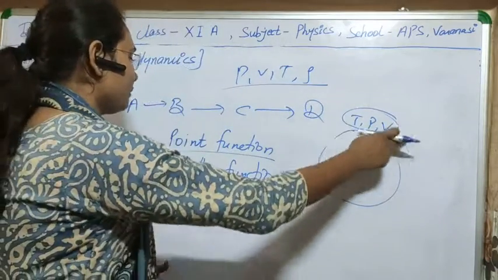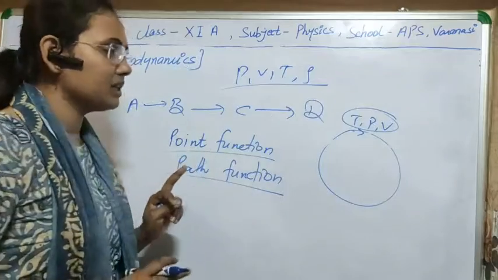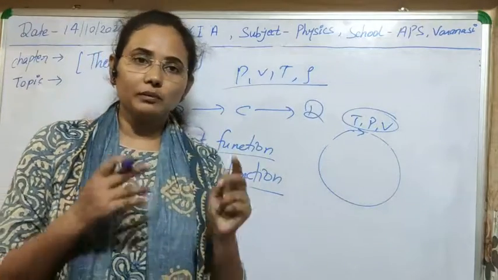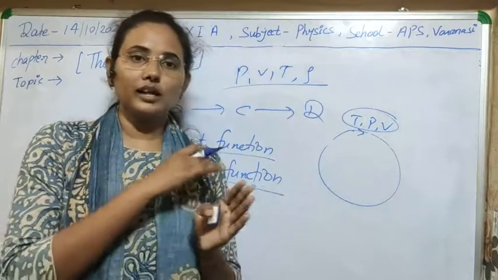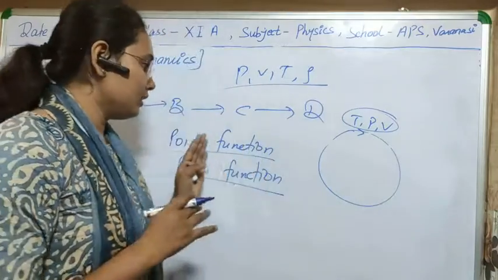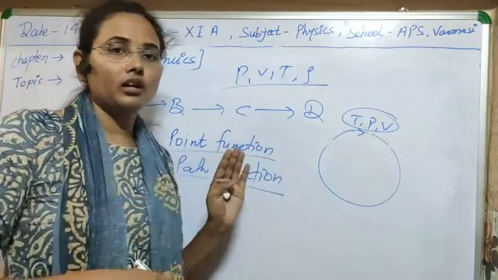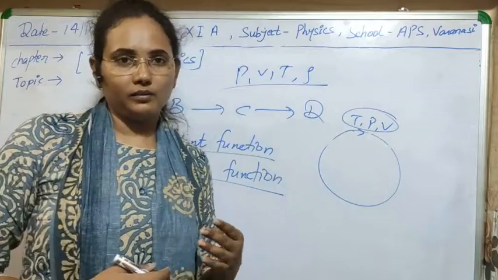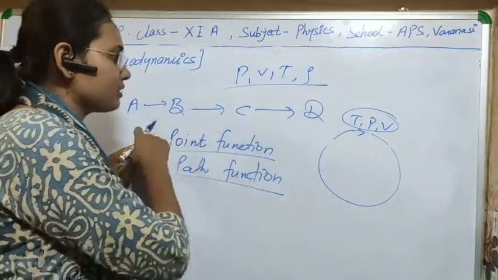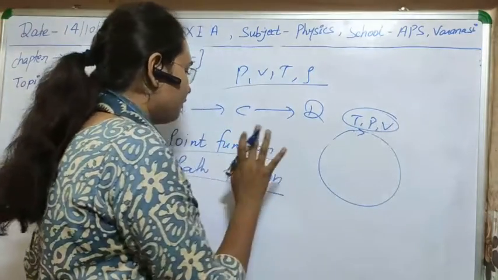Then these variables are known as point functions. Means these depend only on the initial and final position. They are not dependent on the process or the path through which they are taken.